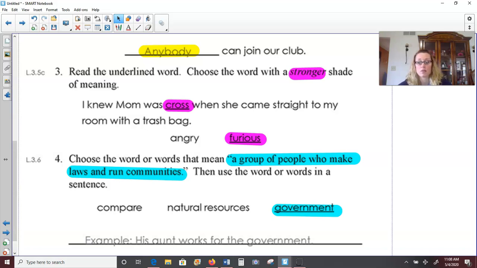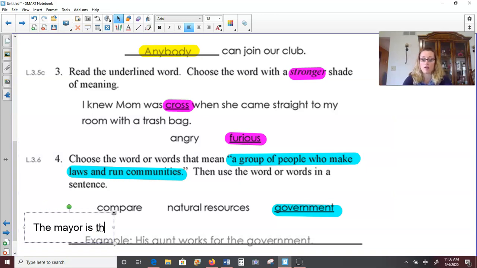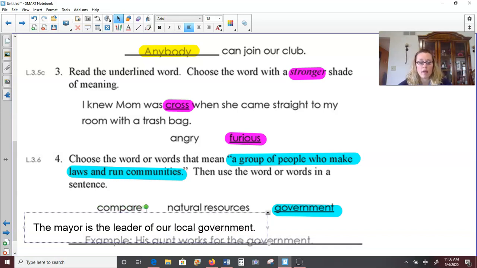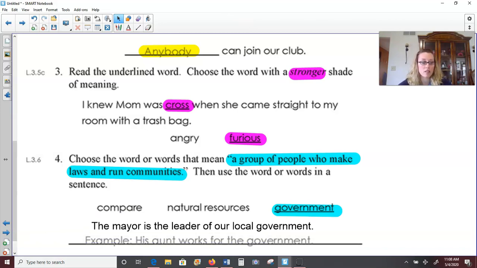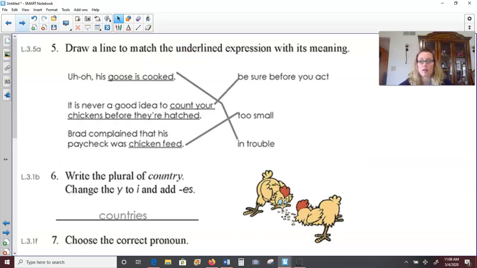Now, lots of sentences we could write here. How about the mayor is the leader of our local government? Okay, you could say the president is the leader of our national government. You could say that the government is made up of 3 branches. Remember learning about that? Judicial, legislative, and executive. So see if you can come up with a sentence using the word government. And then move on to number 5 on the next page.